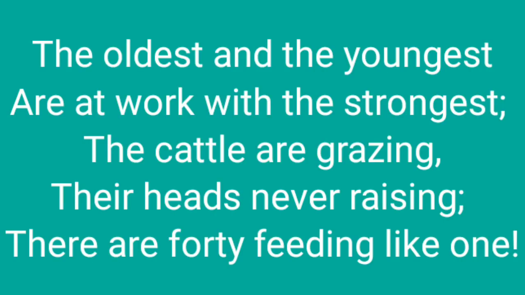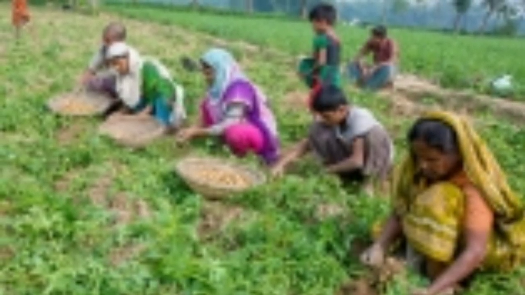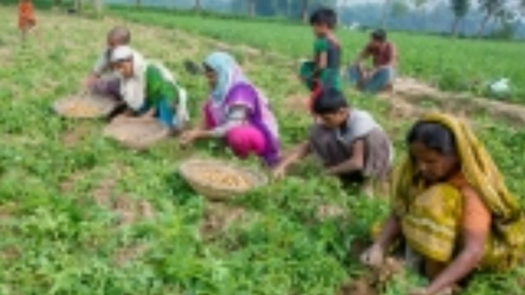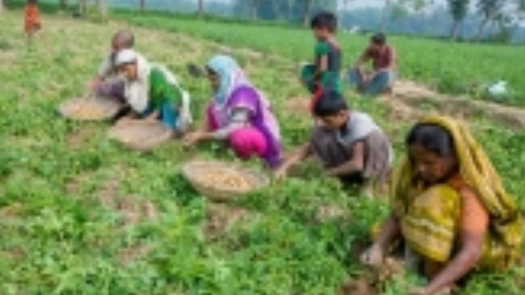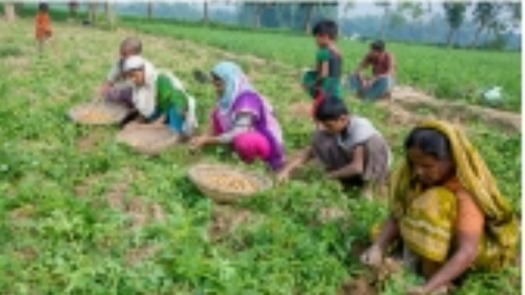See the next stanza. The oldest and the youngest are at work with the strongest. The cattle are grazing, their heads never raising. There are 40 feeding like one. So in this stanza, the poet is saying that the oldest and the youngest people are working in their fields, and all the strongest persons are also working with them in their fields.